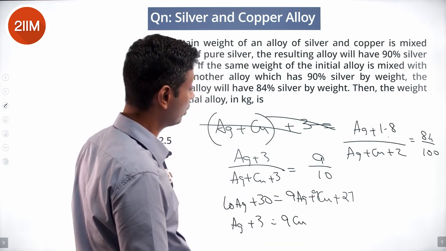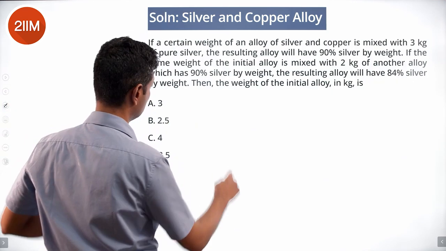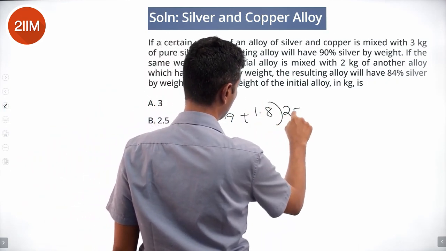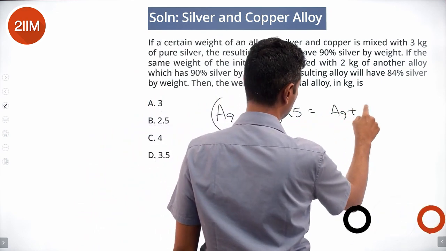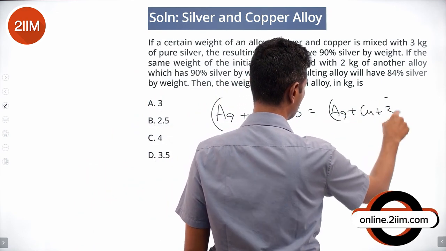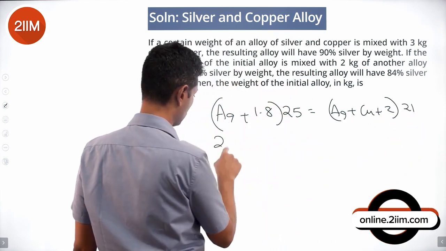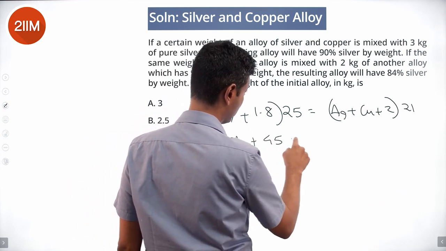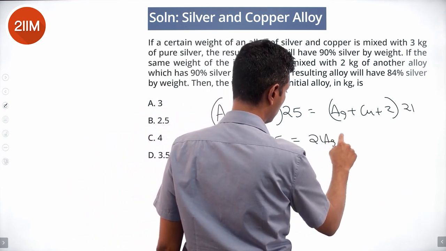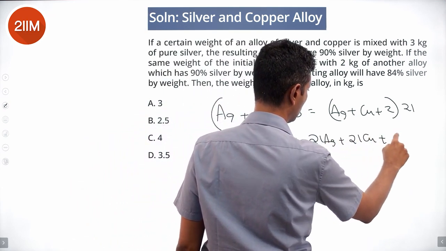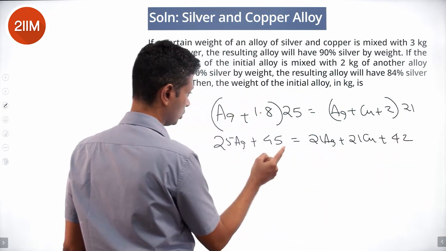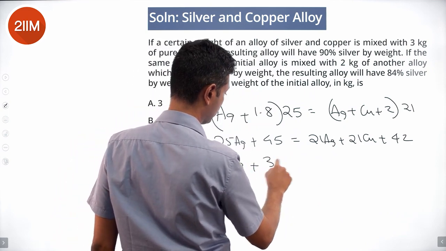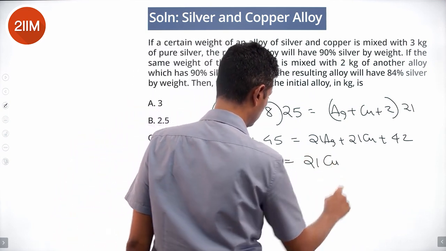84 by 100 is 21 by 25. So Ag plus 1.8 into 25 is Ag plus Cu plus 2 into 21. 25 Ag, 1.8 into 25 is 45, equals 21 Ag plus 21 Cu plus 42, or 4 Ag plus 3 is 21 Cu.